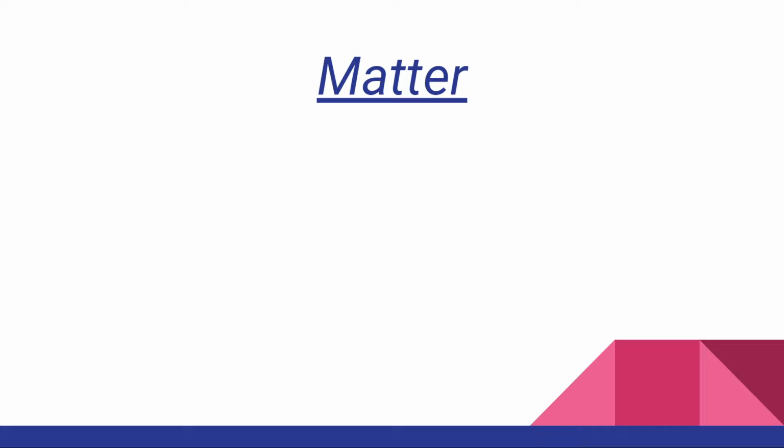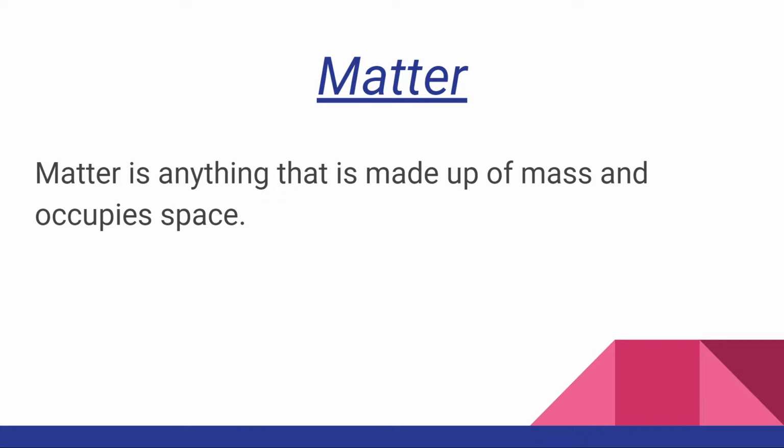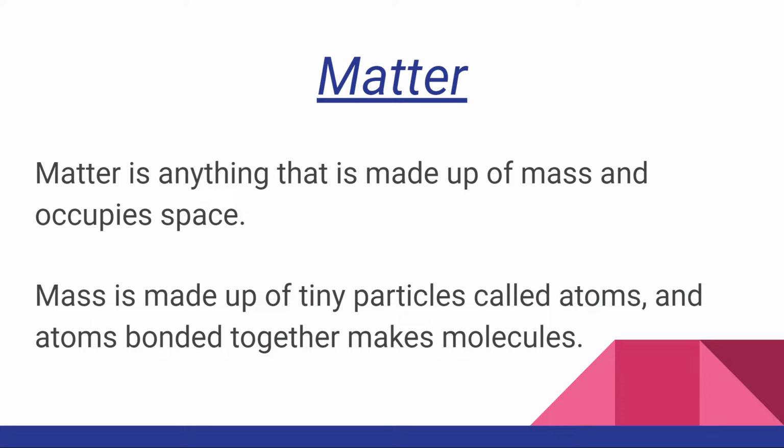So let's start off with everything we know about matter. We know that matter is made up of mass and occupies space. So anything that is made up of mass and occupies space is matter. But what is mass made up of? Mass is made up of tiny particles called atoms and molecules. Molecules are basically bonded atoms.